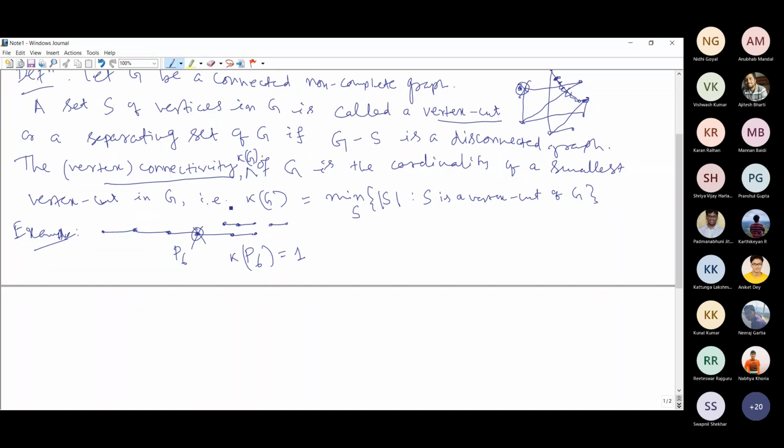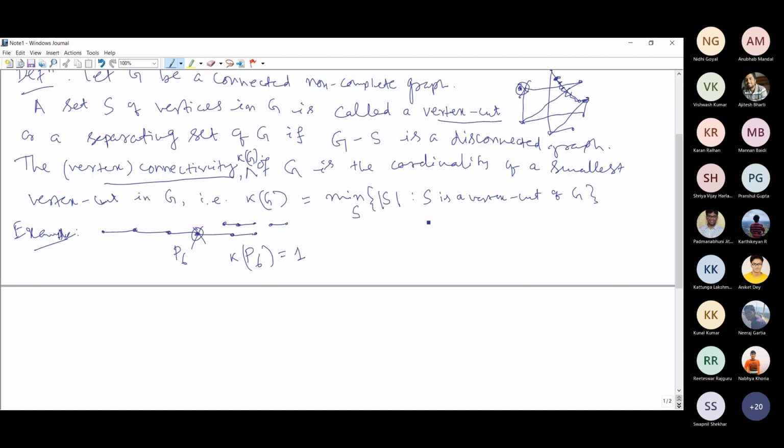One thing I'll tell you is that such vertices are called cut vertices. Whenever the cardinality of S is equal to 1, or the removal of a single vertex makes the graph disconnected, then that single vertex is called a cut vertex.